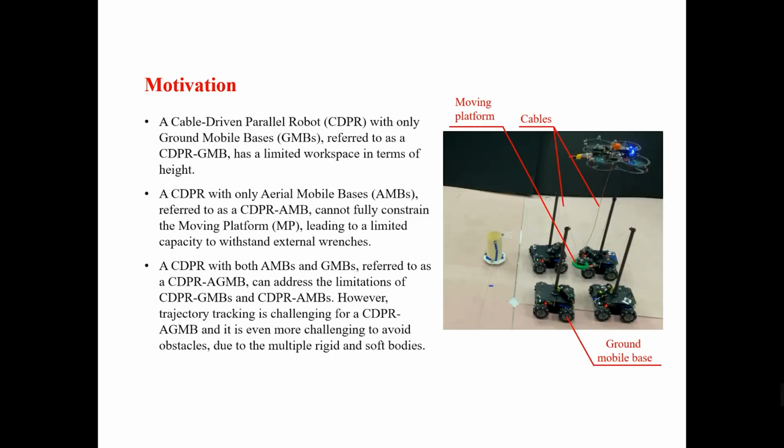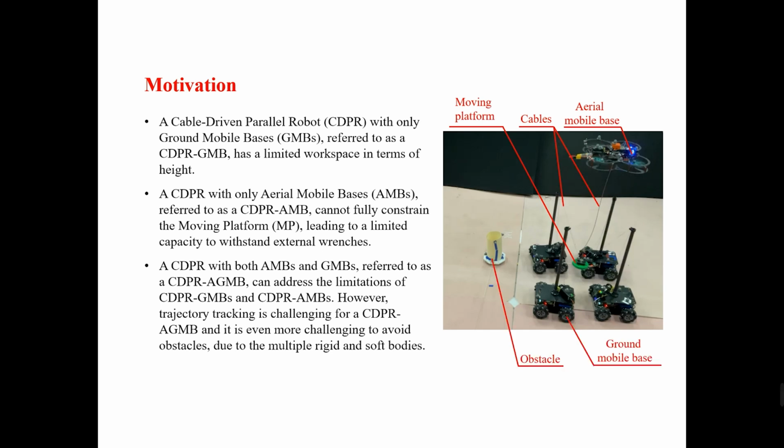A cable-driven parallel robot, CDPR, with only ground mobile bases, GMBs, referred to as a CDPR-GMB, has a limited workspace in terms of height. A CDPR with only aerial mobile bases, AMBs, referred to as a CDPR-AMB, cannot fully constrain the moving platform, leading to a limited capacity to withstand external wrenches.